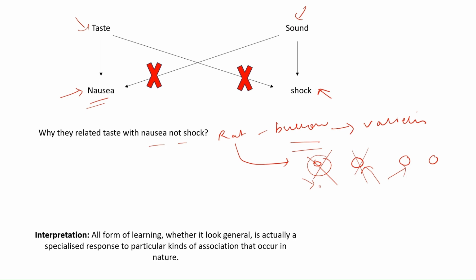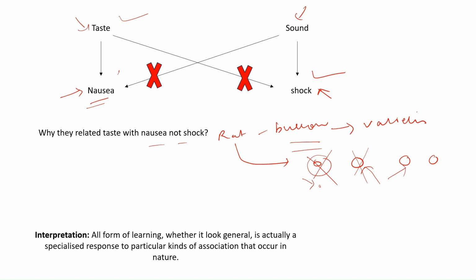Therefore, what can we conclude? All forms of learning, whether or not they look general, are actually a specialized response to the particular kind of association that works in nature. Because of this, the rat is able to learn to avoid the food after getting ill, but not after getting a shock, because in nature the rat learns this way only. The rat checks the food, and if it gets ill, from the next time it will not touch that food.